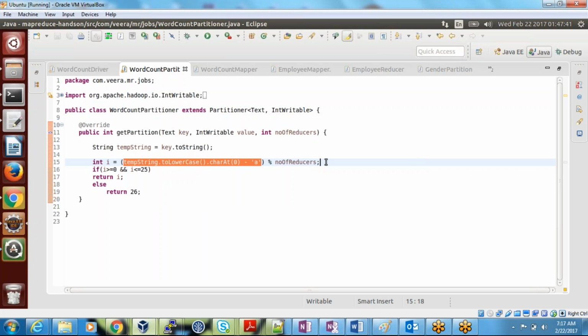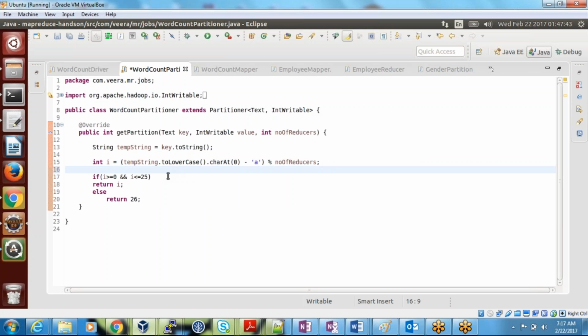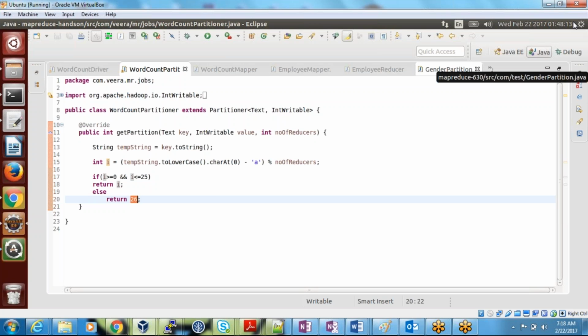If the value is 0 to 25, you are returning that value, which means you're returning 0, 1, 2, 3, 4, 5, the numbers. And if it is something else, you are returning 26, which is hard-coded. Why? Because of special characters. If I'm not getting anything between 0 and 25, it means that it's a special character, so I'll be emitting that into a different file.